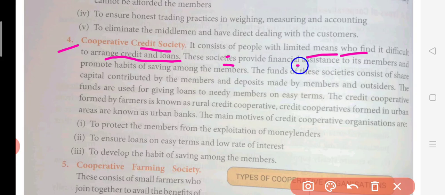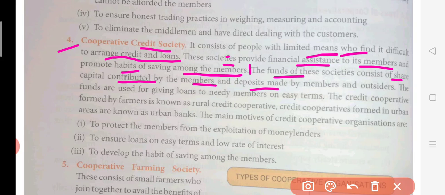These societies provide financial help or assistance to their members and promote the habit of saving among the members. They promote the habit of saving among their members, and also provide this financial help, because it is very important to learn that saving is also important. So each and every member must be motivated to save more, and this will help them. And of course the financial help will definitely be provided, because these types of credit societies are there for providing loans. Now the funds of this society consist of share capital contributed by the members and deposits made by the members and outsiders.